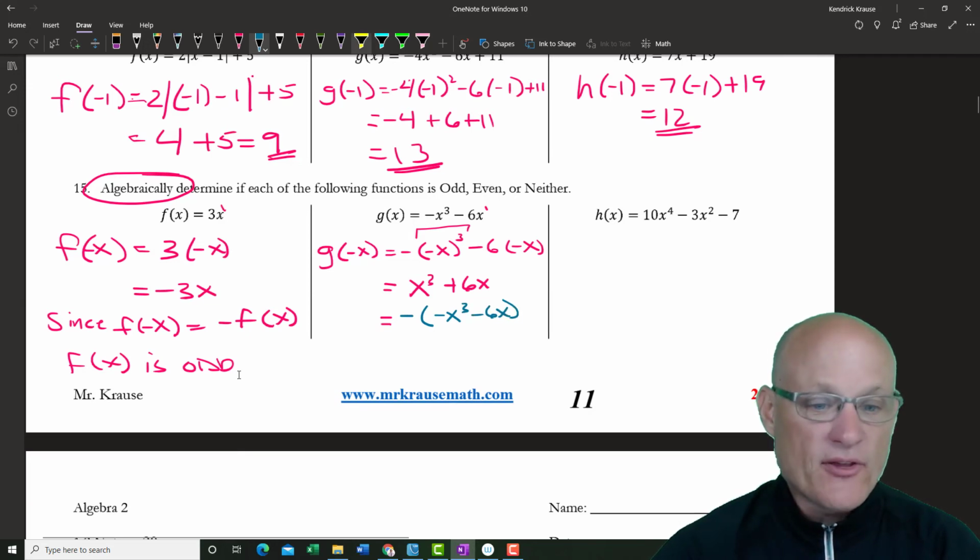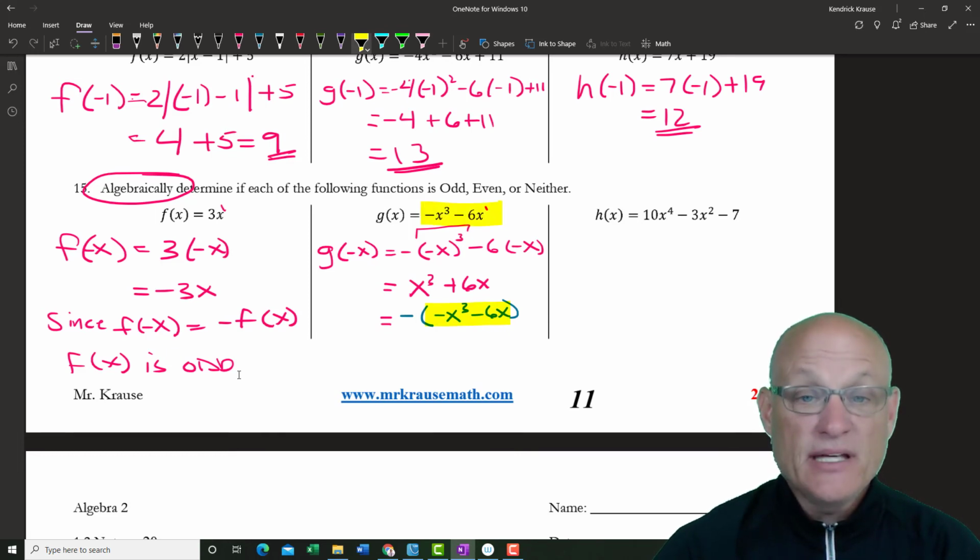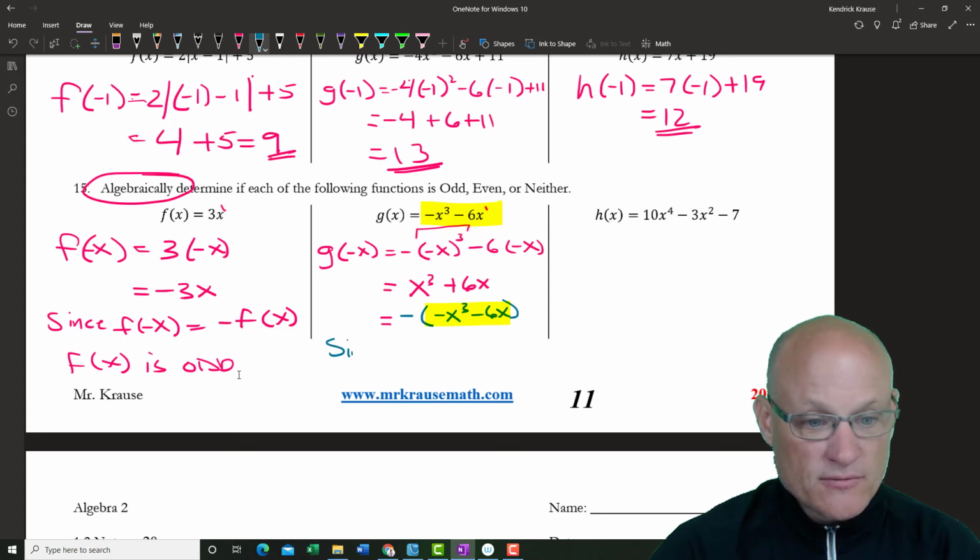And then I'm going to look at this piece right here. Is that the original? It is. So this is an odd function. Since g of negative x equals negative g of x, g of x is odd.